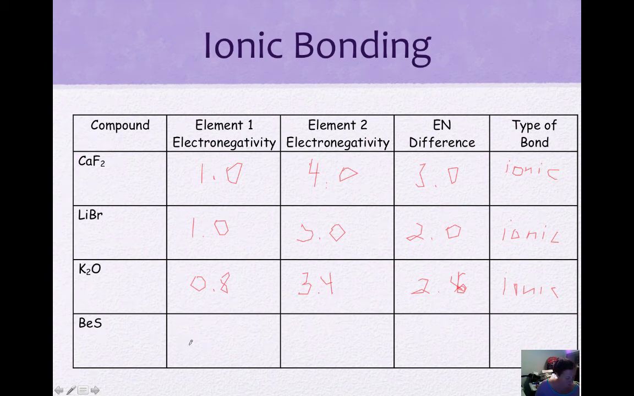Okay, beryllium is 1.6. Sulfur is 2.6. So our difference here is just 1. So in this case, we do not have an ionic bond. This is not ionic. Okay, this would actually be covalent, which is our next topic. So just calculating the electronegativity difference can give you your type of bond.